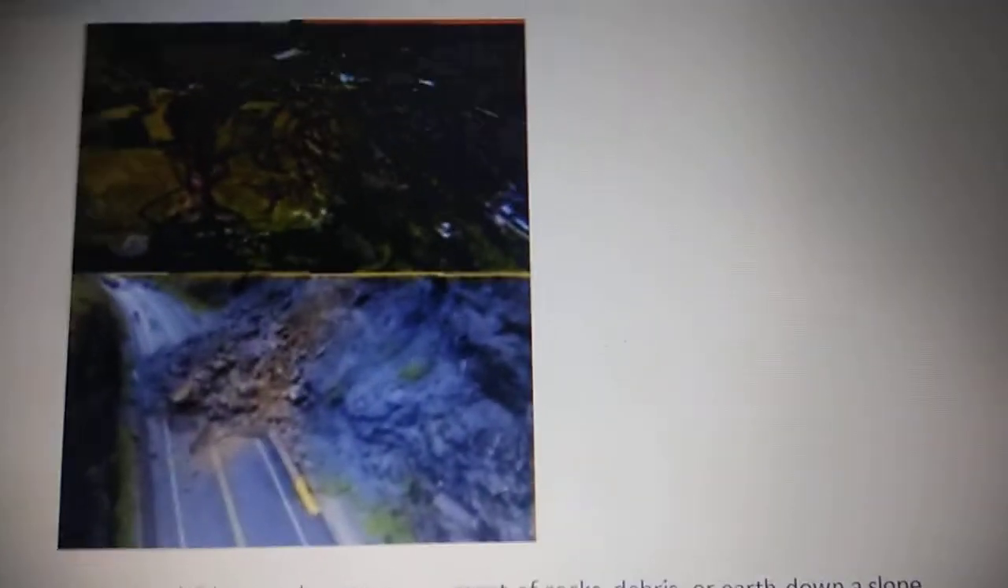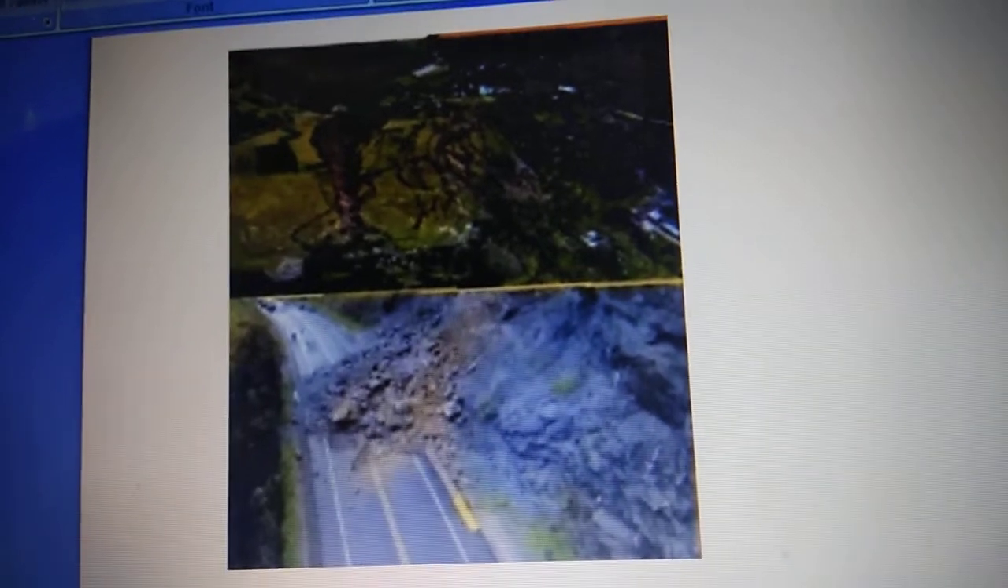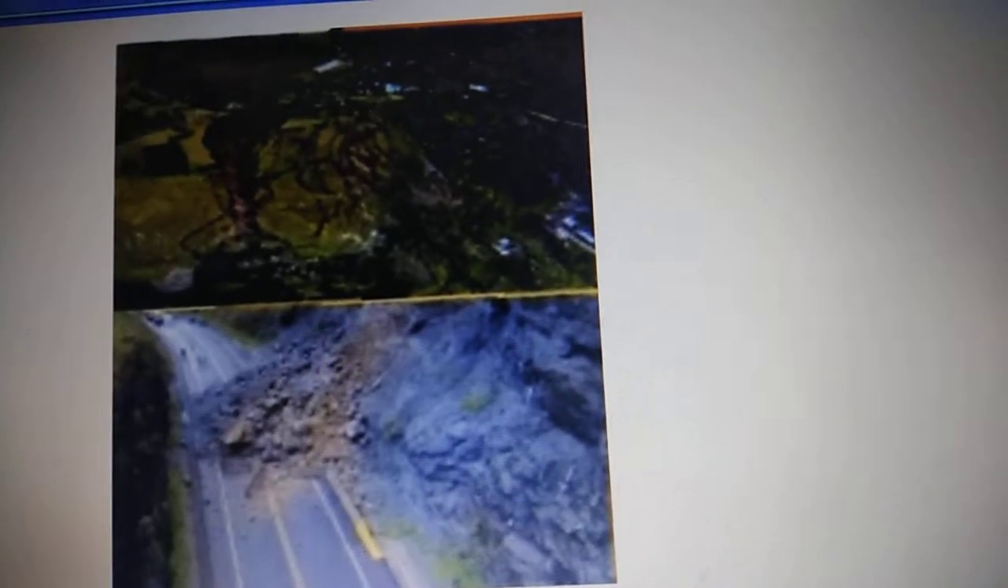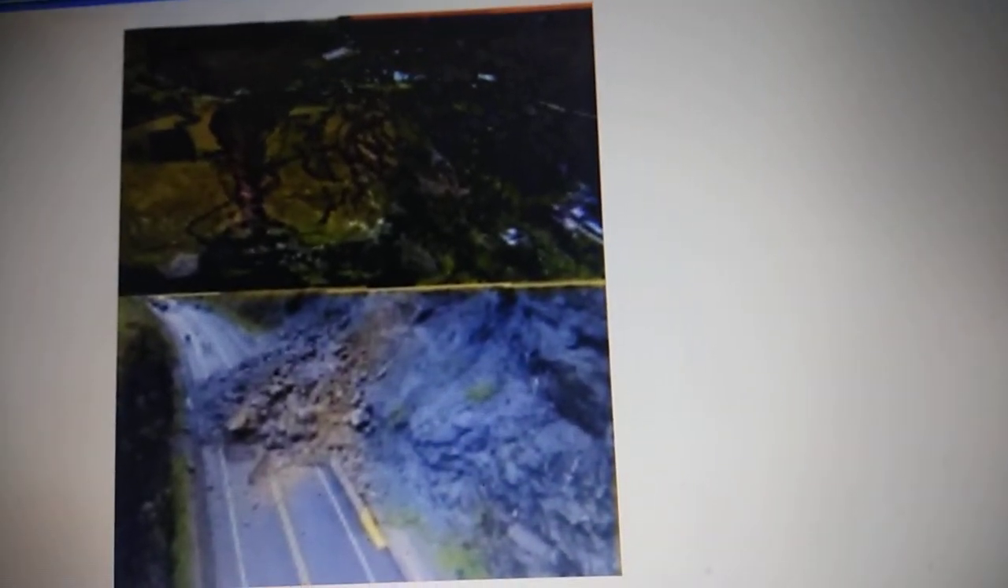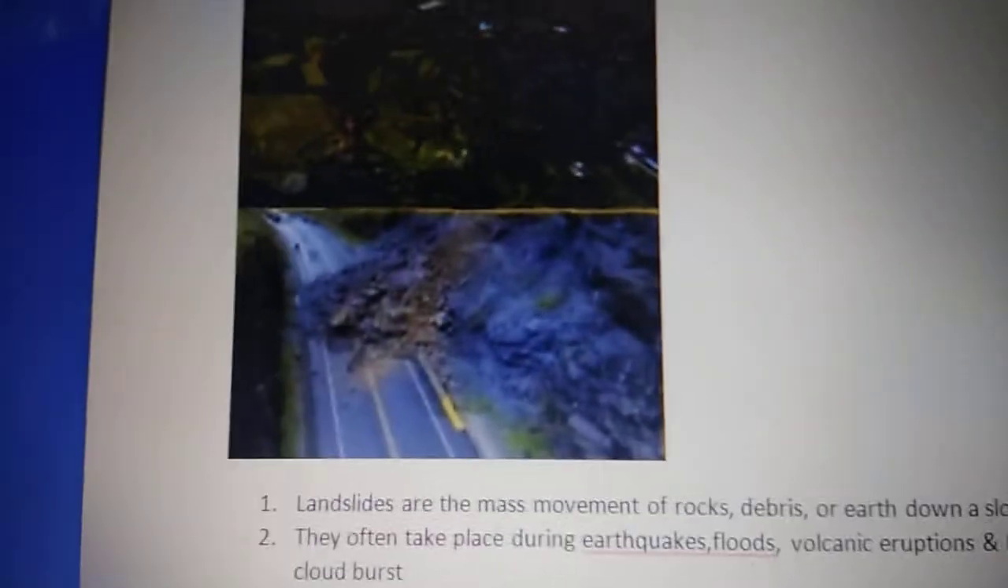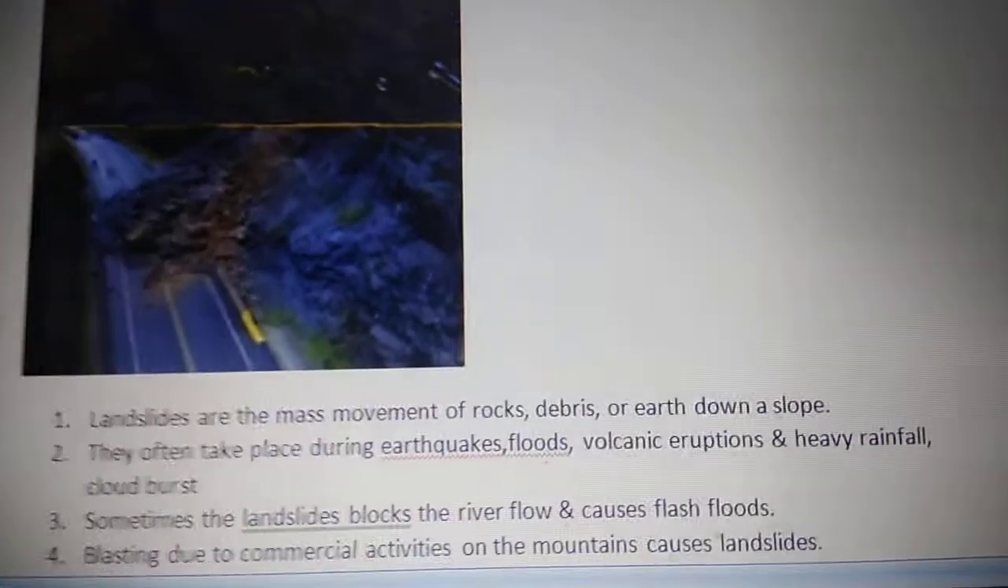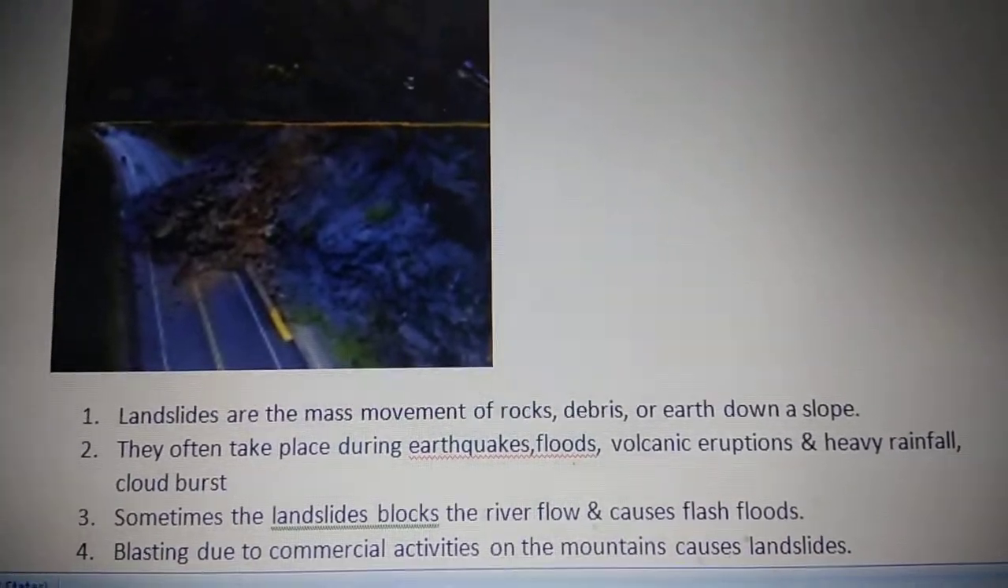Today now we will see one natural calamity, that is landslide. So you can see in the picture how land is now moving down the slope. So how can we describe landslides? Well, landslides are simply defined as mass movement of rocks or debris of earth down the slope of a mountain. Can you see? It's given here. Landslides are a mass movement of rocks, debris or earth down a slope.